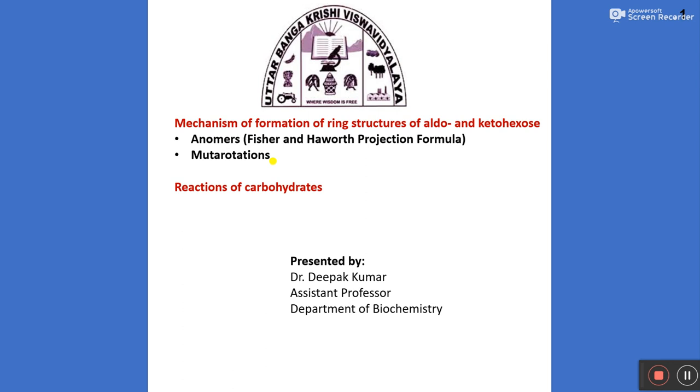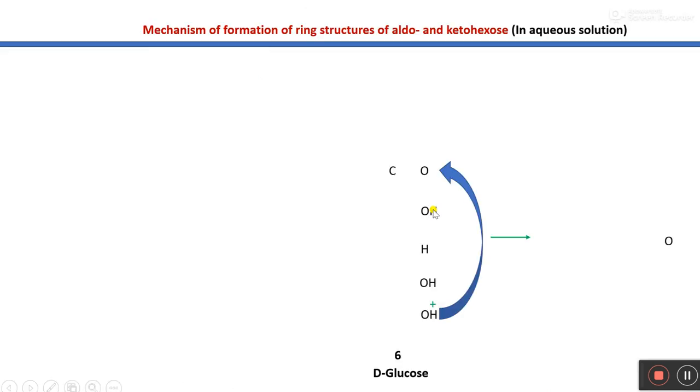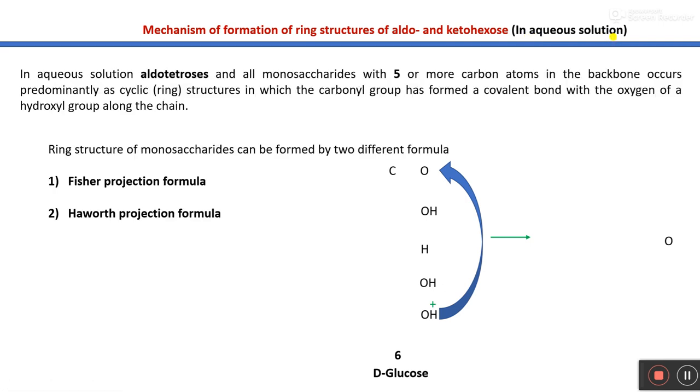So let us first discuss the mechanism of the formation of ring structure of aldo and ketohexoses, especially in aqueous solution. In aqueous solution, aldotetroses and all monosaccharides with 5 or more carbon atoms in the backbone occur predominantly as cyclic or ring structures in which the carbonyl group has formed a covalent bond with the oxygen of a hydroxyl group along the chain.